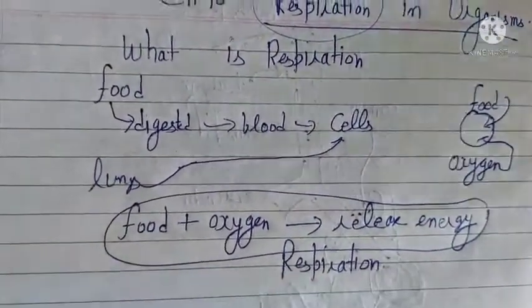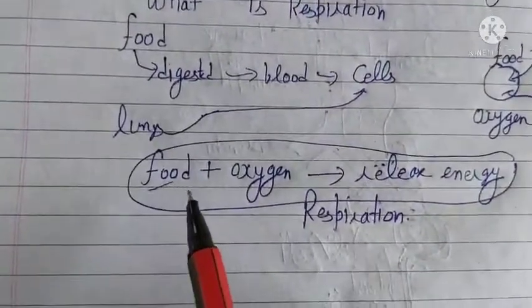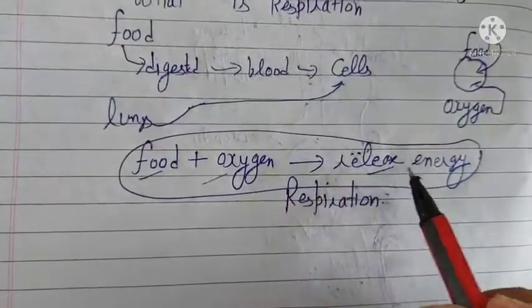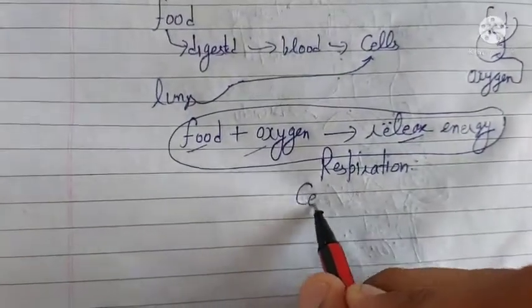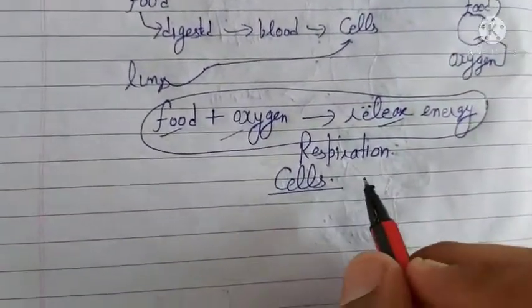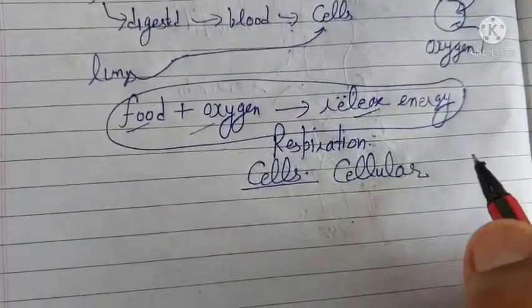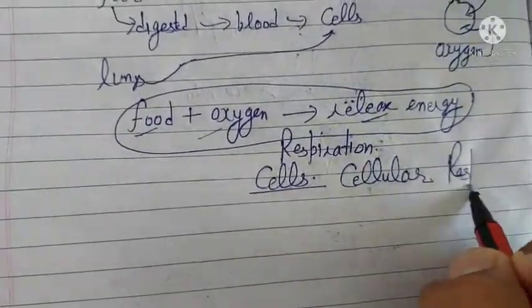So what is respiration? Respiration is the breaking of food in the presence of oxygen to release energy in cells. So this respiration is taking place in cells. So it is also known as cellular respiration.